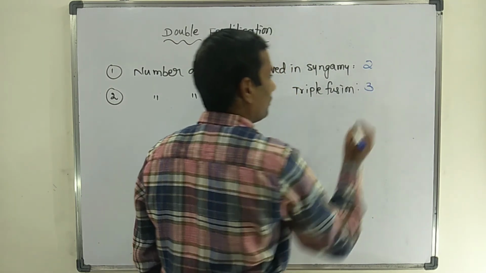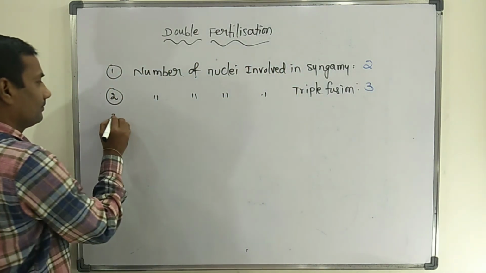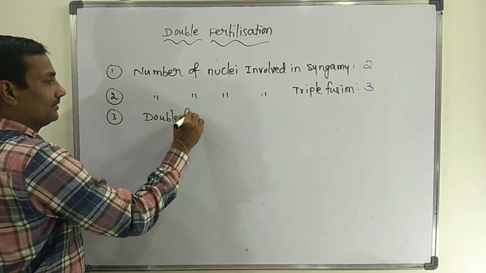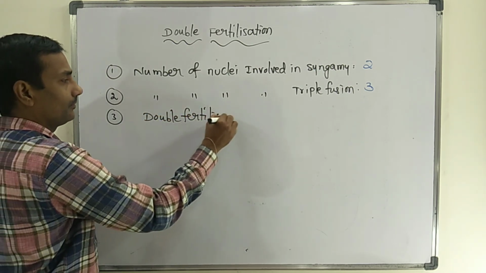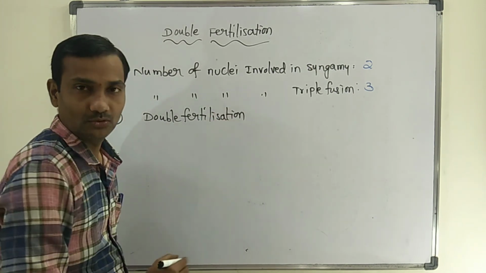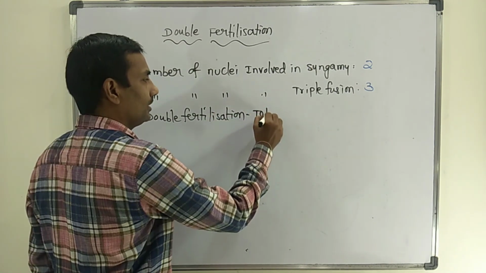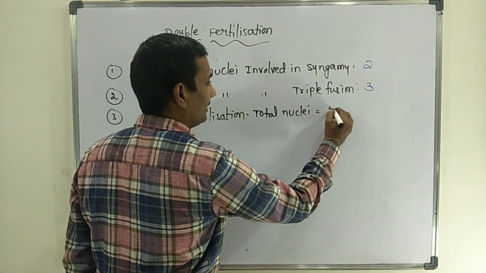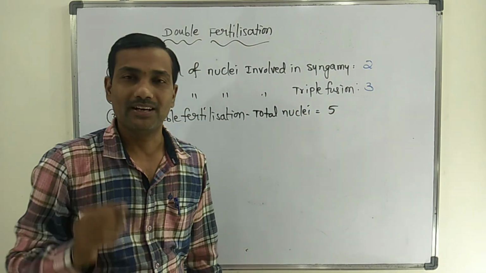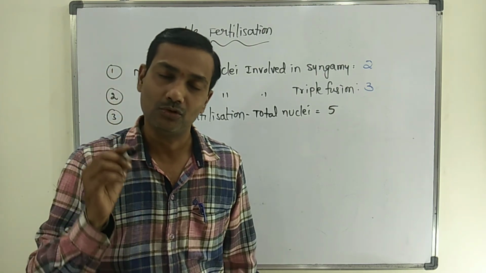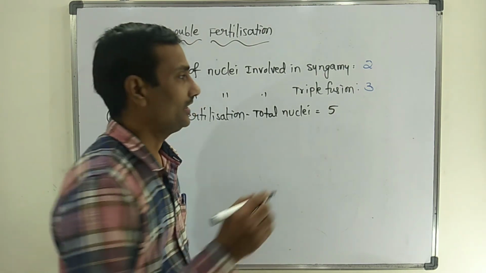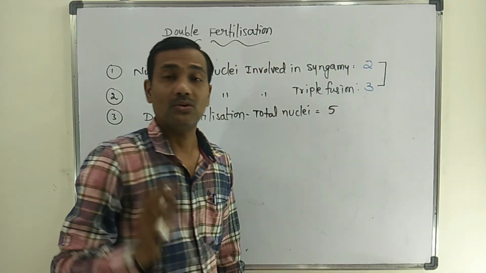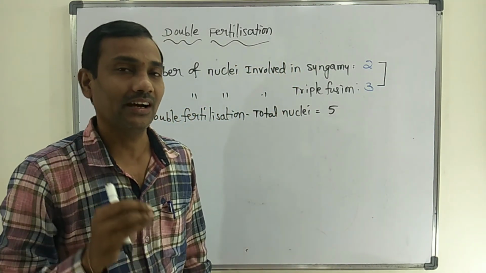Third important point: the total number of nuclei involved in double fertilization is 5, because double fertilization includes syngamy and triple fusion. You have to count 2 plus 3, so a total of 5 nuclei are involved.